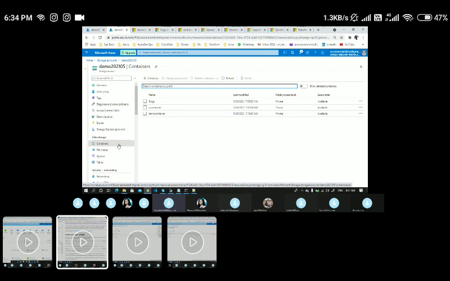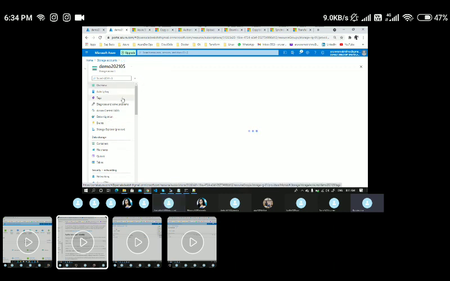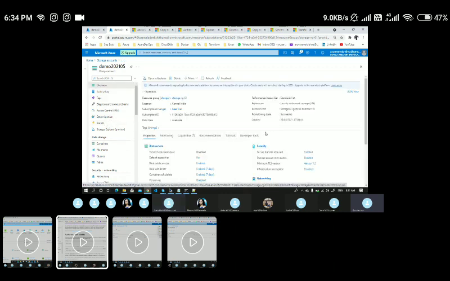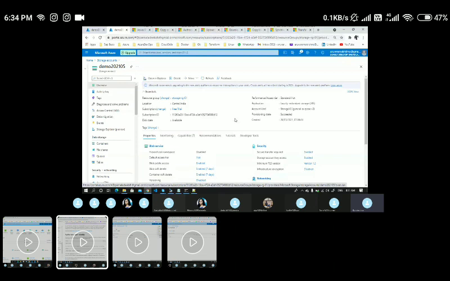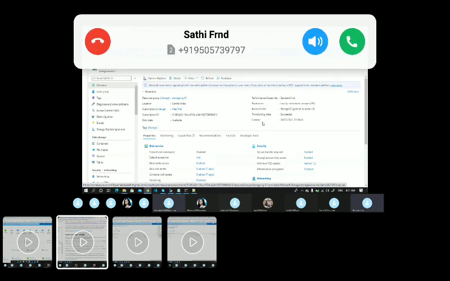Does the public IP address keep changing, or is it going to be a static IP address? Let me check it here. It should be static, I think, because a storage account is not like a VM that you stop and start. It should be static, correct? Yes.